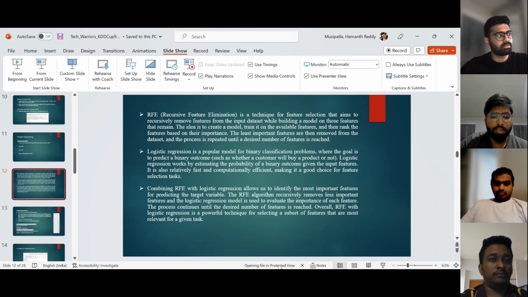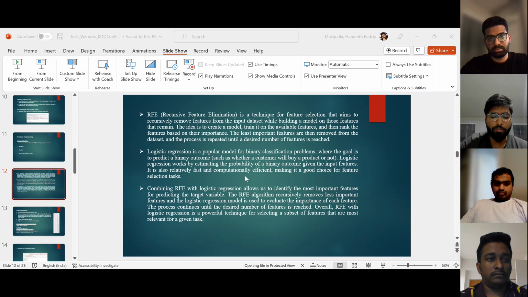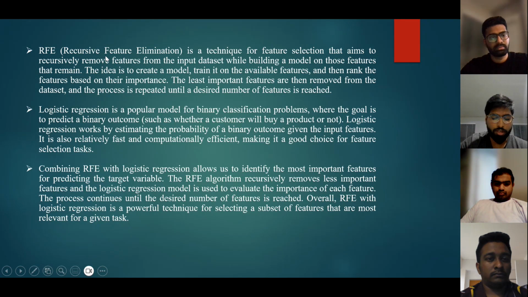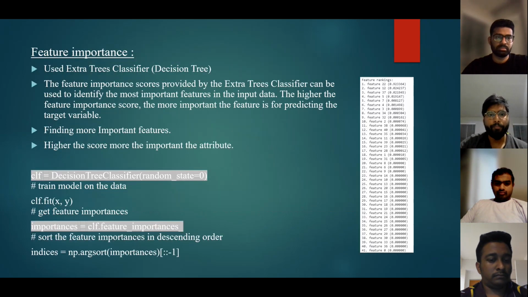RFE is a method for feature selection that removes the least important features from the input dataset to build a model. Logistic regression, we already know about it. It is used for binary classification and estimates the probability of a binary outcome based on input features. RFE with logistic regression is a powerful technique for identifying the most important features by recursively removing less important ones until the desired number is reached.